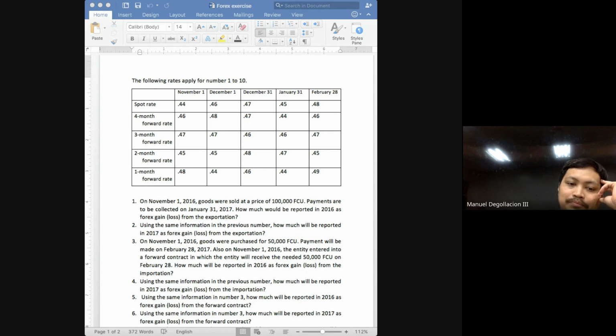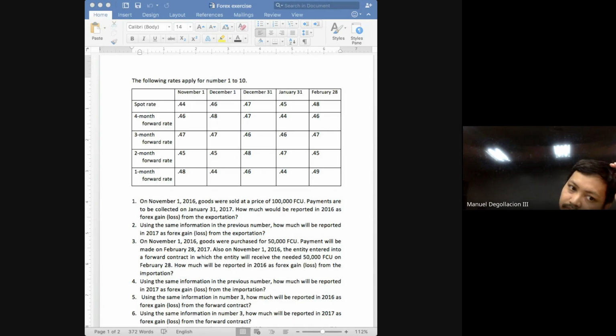Still on November 1, what is the estimated spot rate on December 31, class? As of November 1, what is the estimated spot rate on December 31? 0.45. What does that rate represent? That is the 2-month forward rate. Why are we using the 2-month forward rate? Because as of November 1, December 31 is 2 months away. Last, as of November 1, what is the estimated spot rate on November 30?